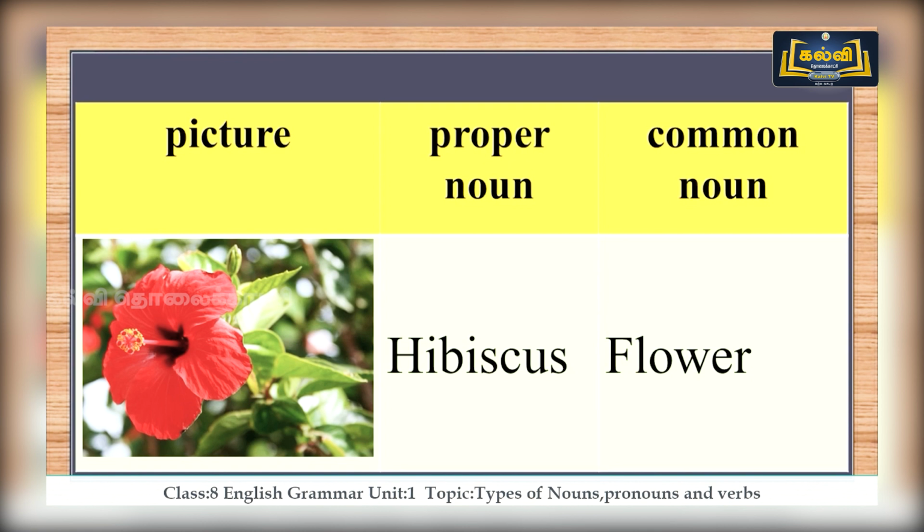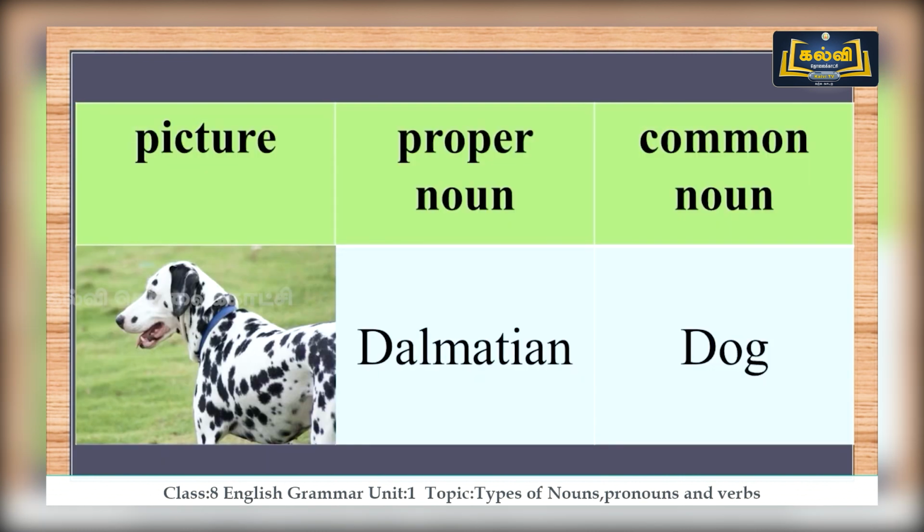It's a proper noun and the common noun is flower, the common name given to all. So look at the dog. When you find dots on the dog, you can identify that this is a Dalmatian dog. The proper noun is Dalmatian and the common noun is dog. So we have a good idea about proper noun and common noun now.